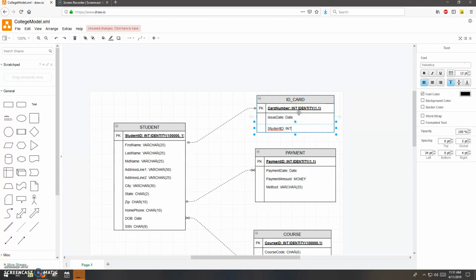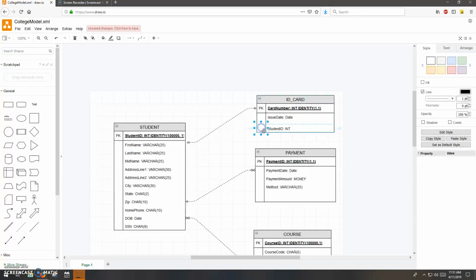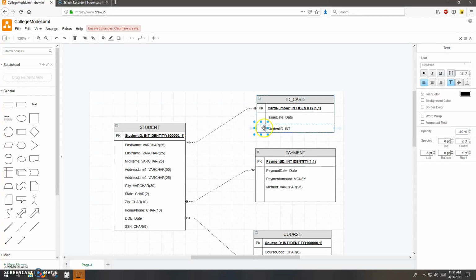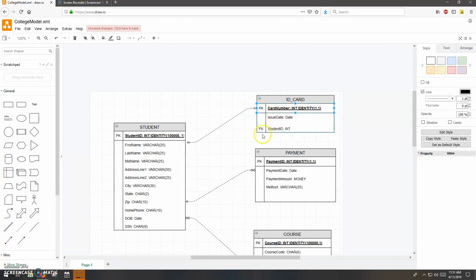Another thing you could do is, you do have a little space out on the left, just like the primary key is marked out on the left. That's kind of a nice place to mark the foreign key. So that's another option that you have. And that's really all you need to do. The relationship is represented, and in the next video I will move on to the one-to-many relationship.